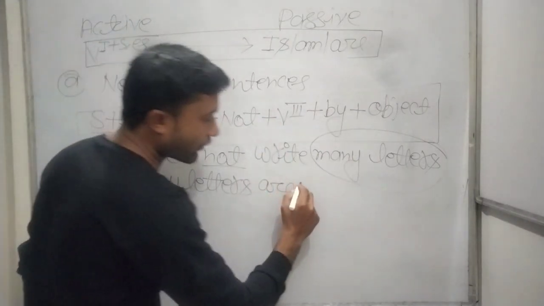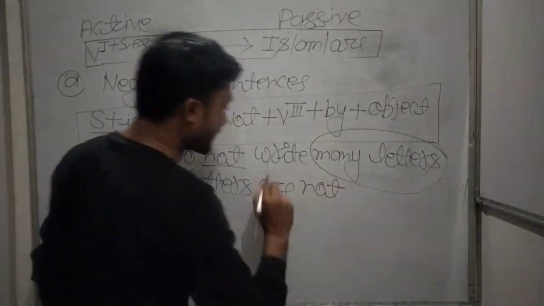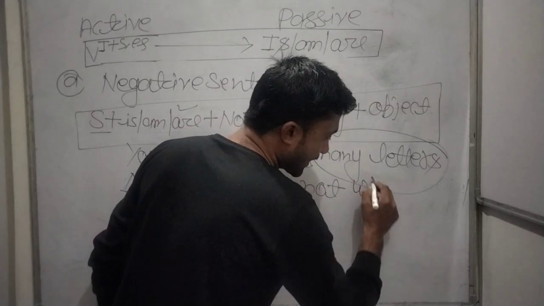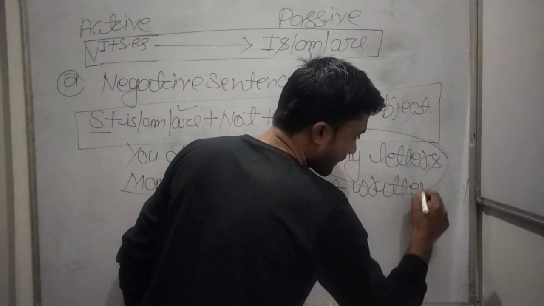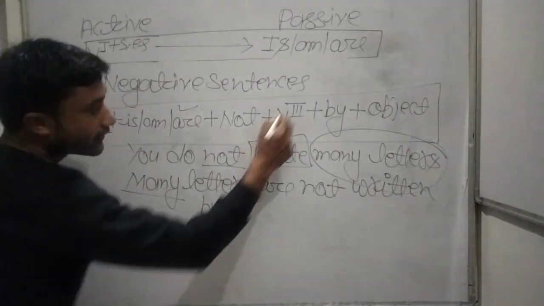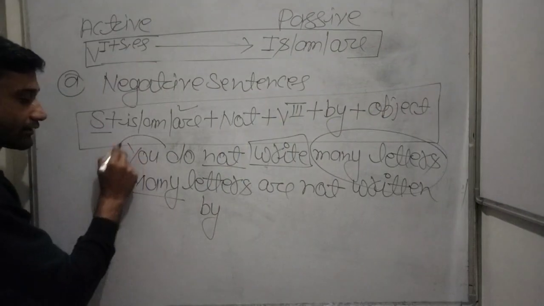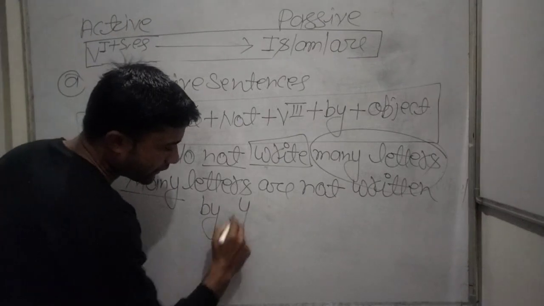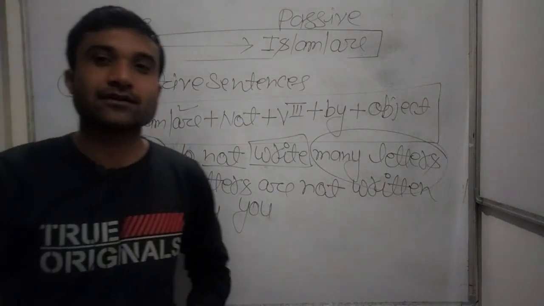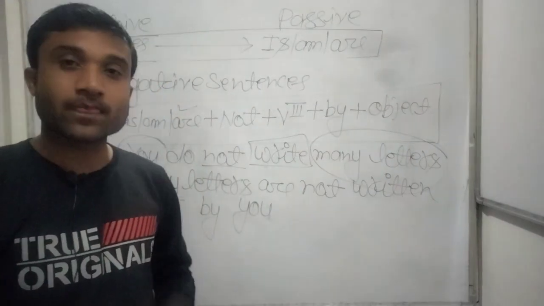And then not, and the third form of the verb write is written. Then use by, plus object, and the object of you is you. So the sentence will be: many letters are not written by you. This is your passive voice.